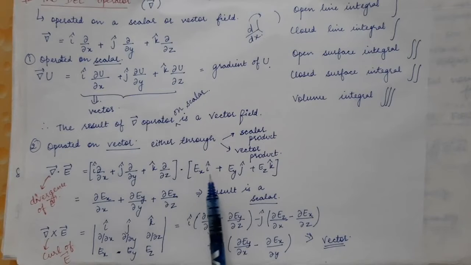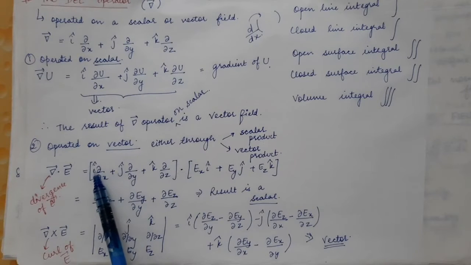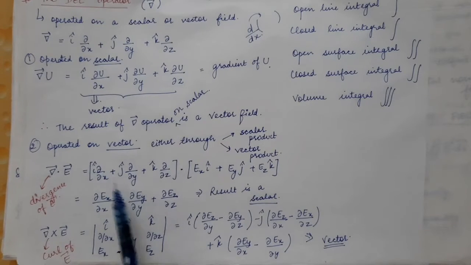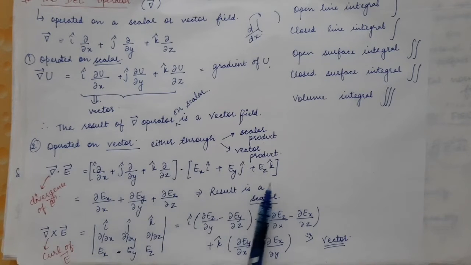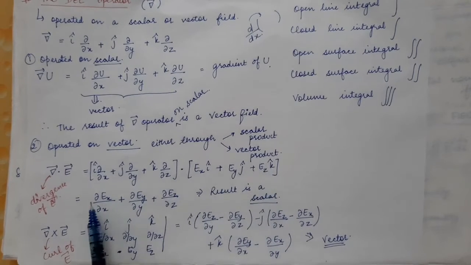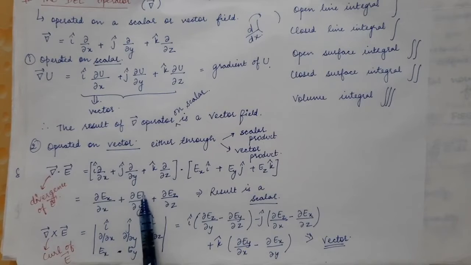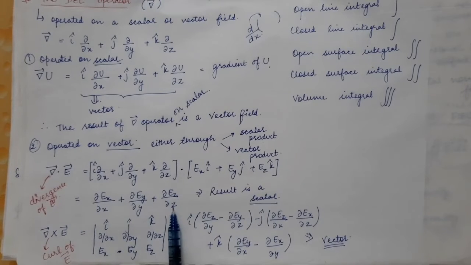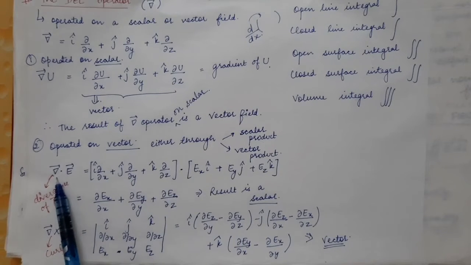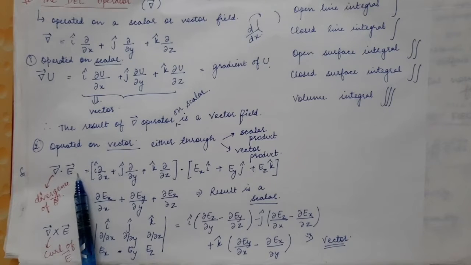But there we will just get three terms. The terms of i dot j cap, j dot k cap or k dot j cap will all be equal to 0. So you will simply get del Ex by del x plus del Ey by del y plus del Ez by del z. So this is del dot E vector.